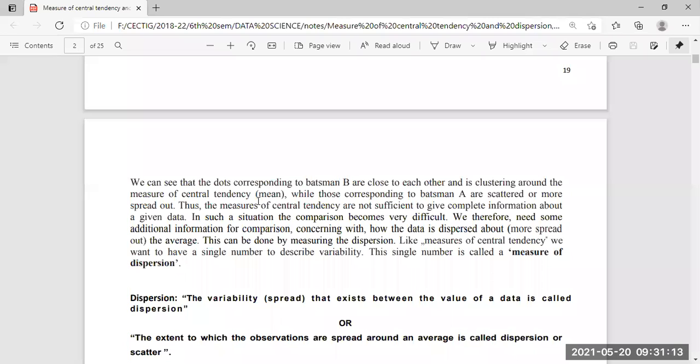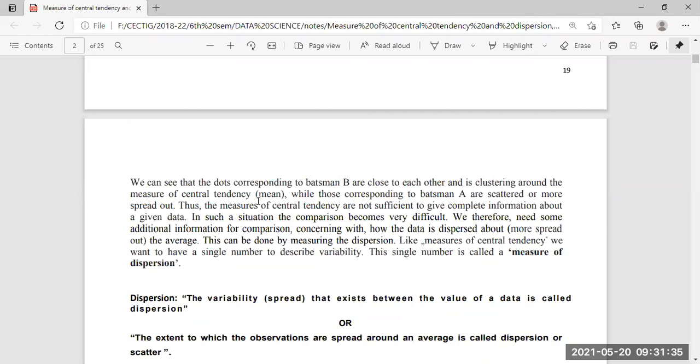So in this measurement of dispersion, we can say the spreading of the values, the variability of the values that exists between the values of a data, is called the dispersion.